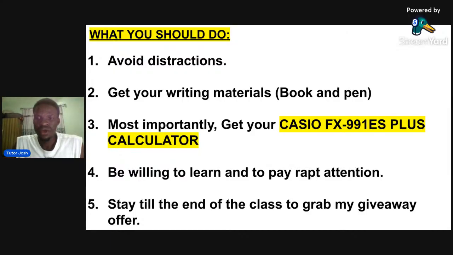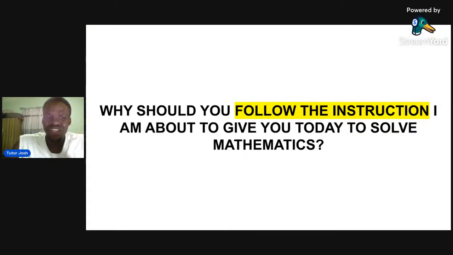Is that clear? So let us just move to the next slide if all this is clear. All right. So first of all, why should you follow the instruction I'm about to give in today's class to solve mathematics? Because all of a sudden I just come out from the blue moon and I want to teach you mathematics. You need to know why you should follow this instruction on how to solve mathematics without solving.